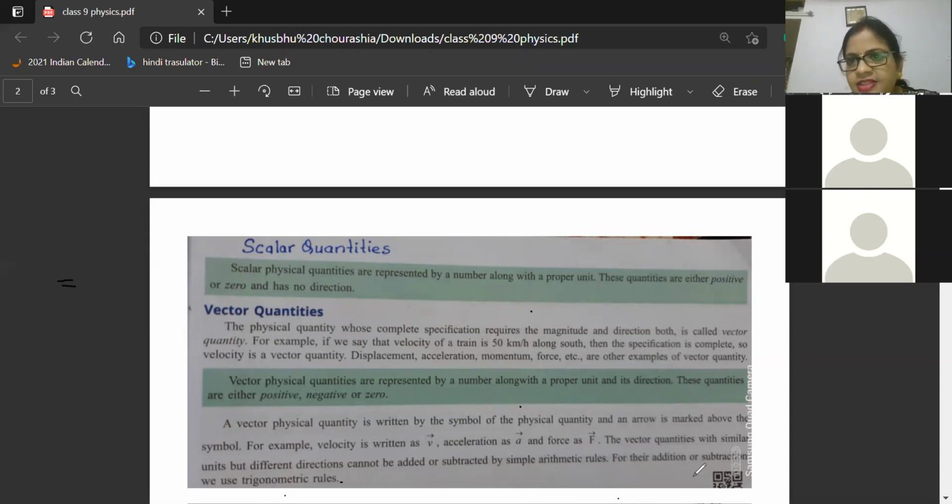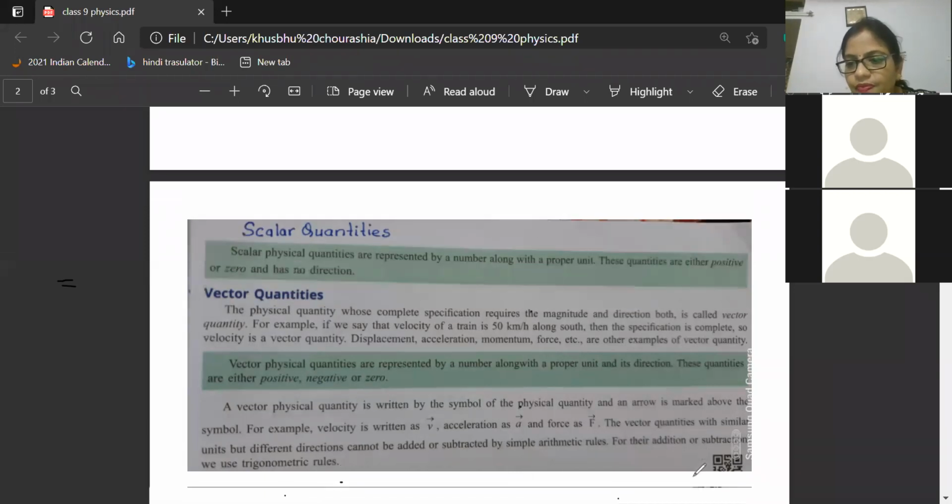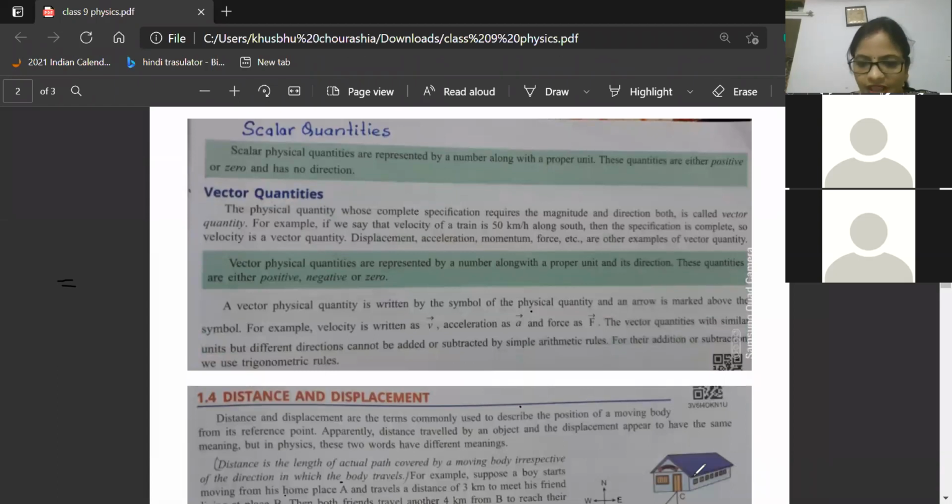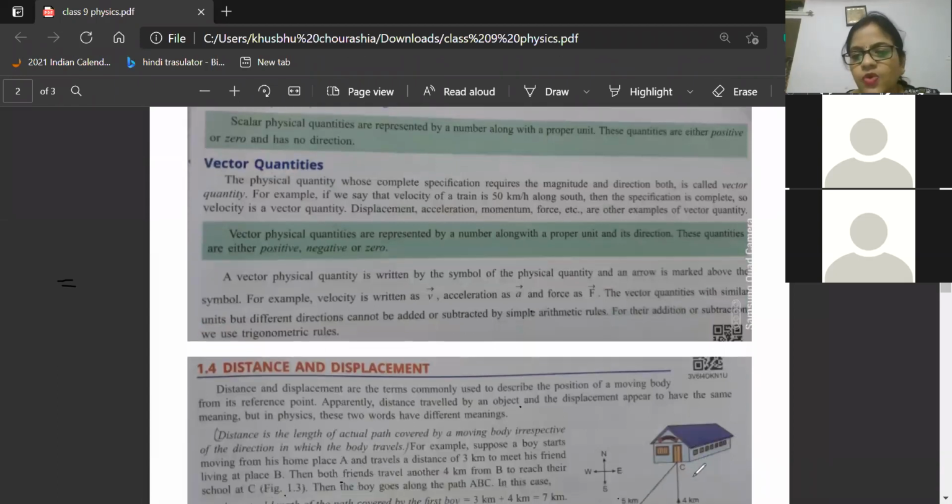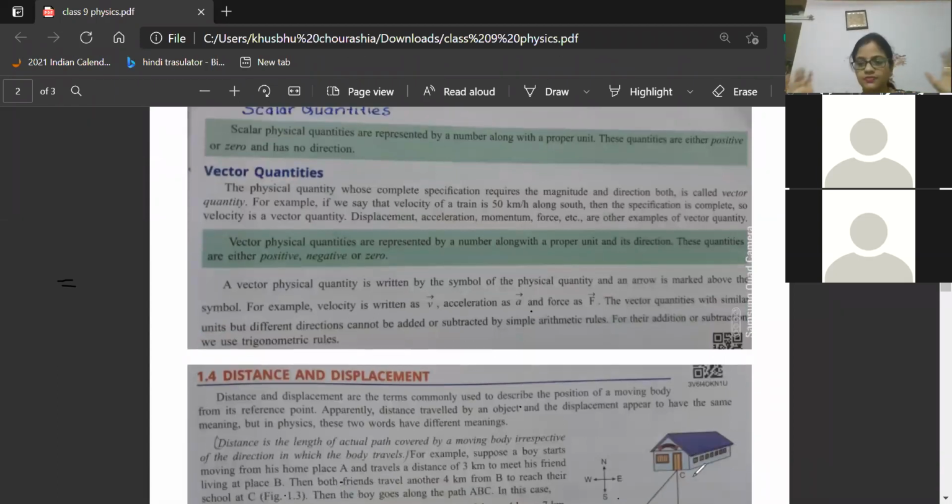Understood, children? Today's class understood or not? Tell me. Okay, Avinash. So, beta, that means what? Scalar has only magnitude. Vector has, now deal with this word, magnitude with direction. Today I gave you some key points: magnitude, and magnitude with direction.